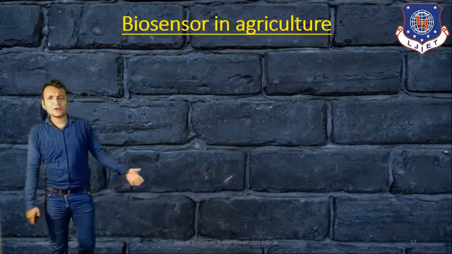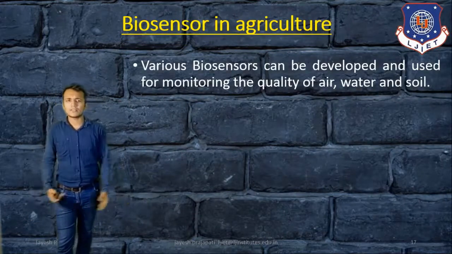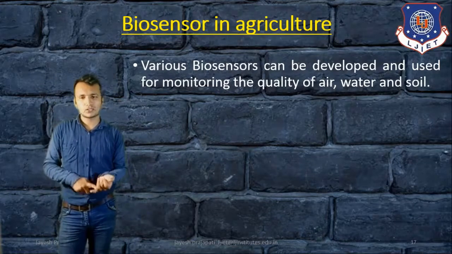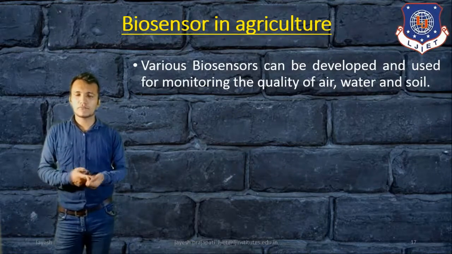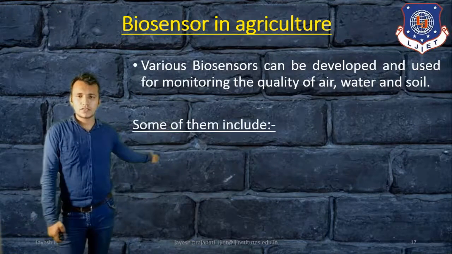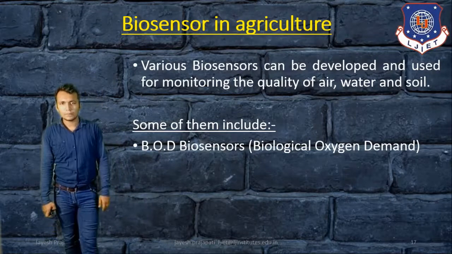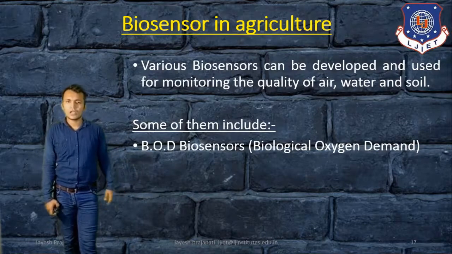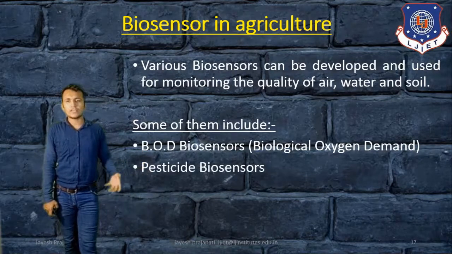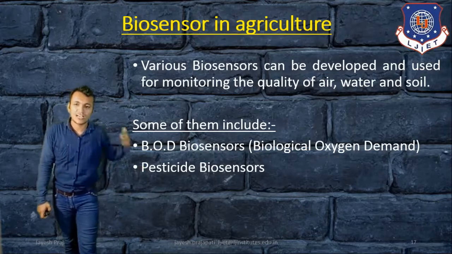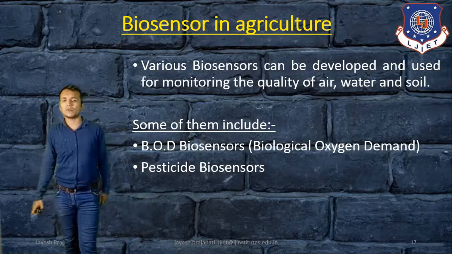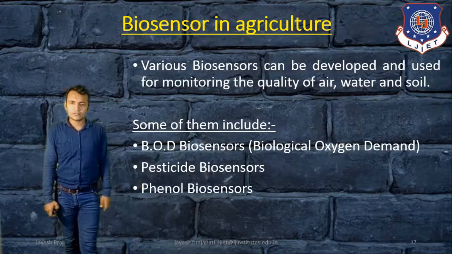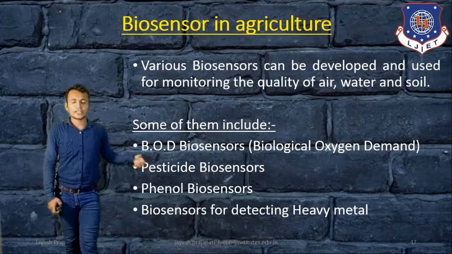Now, different biosensors in agriculture. Various biosensors can be developed and used for monitoring the quality of air, water, and soil. That is why we use different kinds of biosensors, like BOD biosensors, biological oxygen demand biosensors. Then pesticide biosensors, since we can use different kinds of pesticides for faster or better development of crops. Then biosensors for detecting heavy metals.